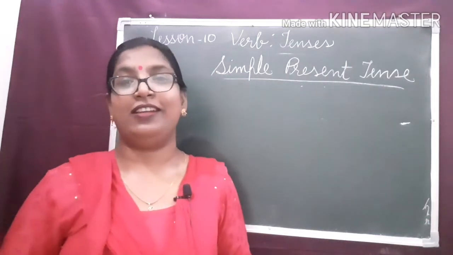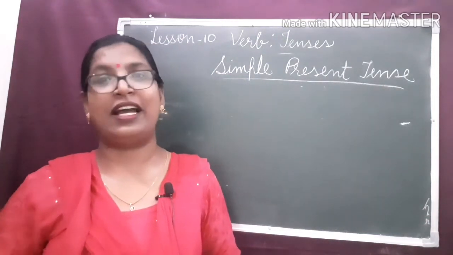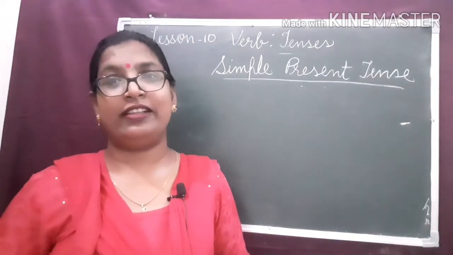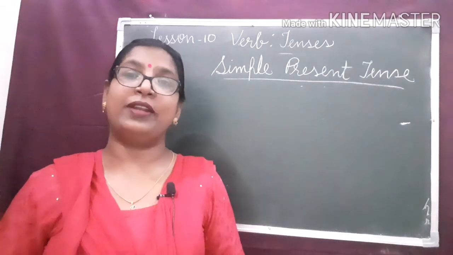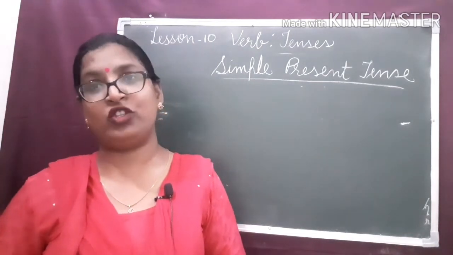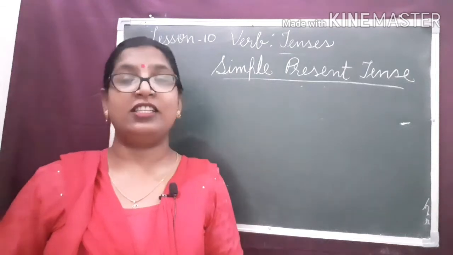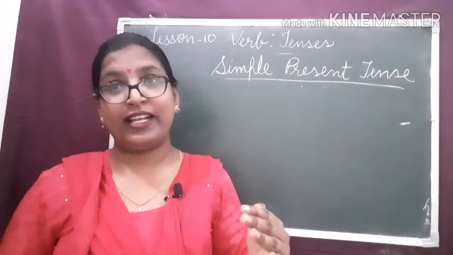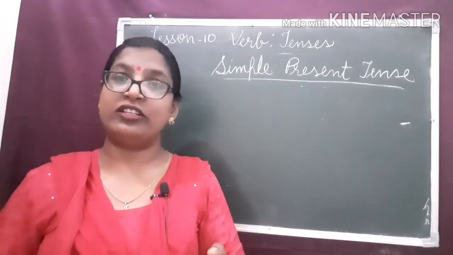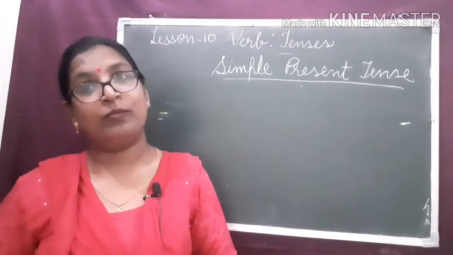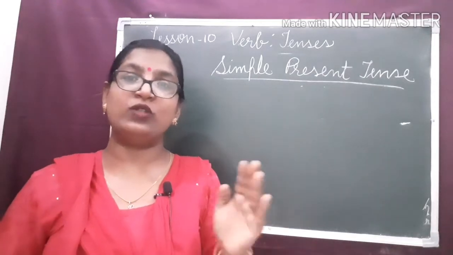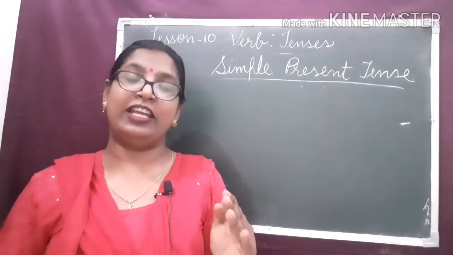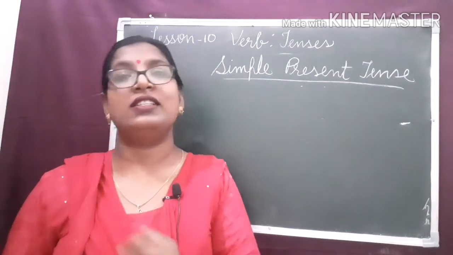Dear children, in the previous class we studied that tense indicates the time of an action. Mainly there are three types of tenses: present tense, past tense and future tense. Each tense is divided into four more categories: simple, continuous, perfect and perfect continuous. Likewise, we have 12 tenses.